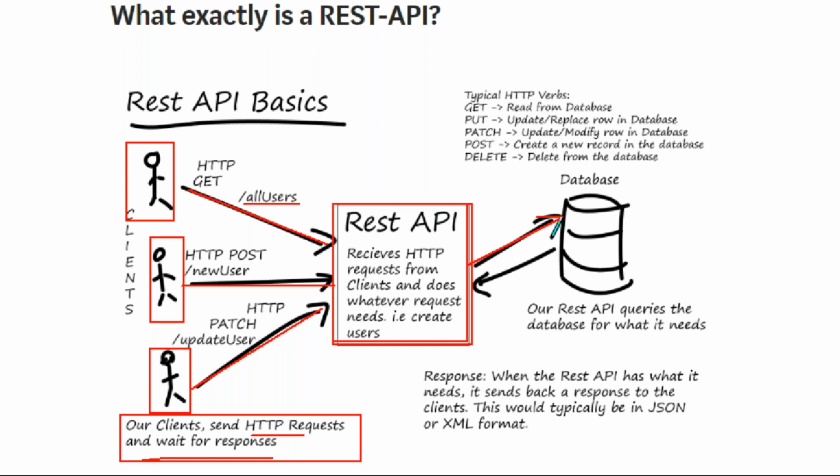Every application has a database, guys. And here all users are required, so it tries to get all users. If it successfully gets all users, the response comes back. So now this REST API gives that response back to the client, guys. So that is the process.